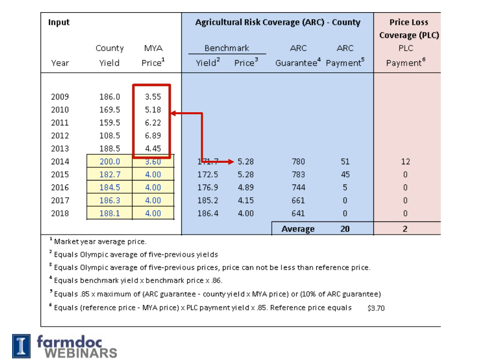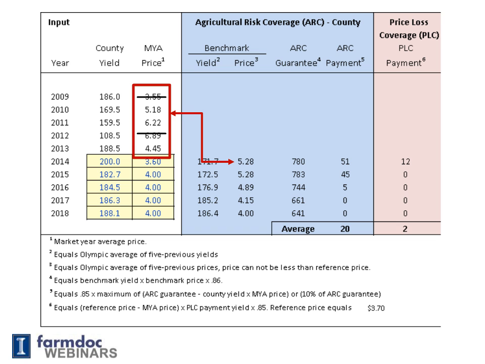The benchmark price, which again goes into the guarantee calculation, is an Olympic average of the 5 previous market year average prices, which again are calculated by NASS. It's a survey and it's a cash price. The benchmark price is an Olympic average, so you throw out the high and you throw out the low. The 355 is the low, 2009, 2012, the high is 689.